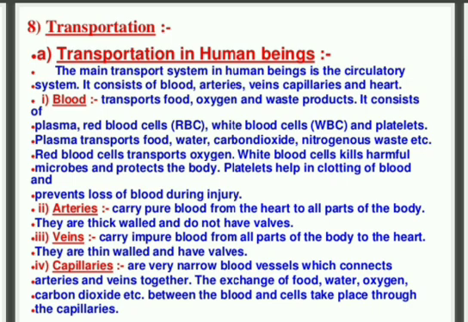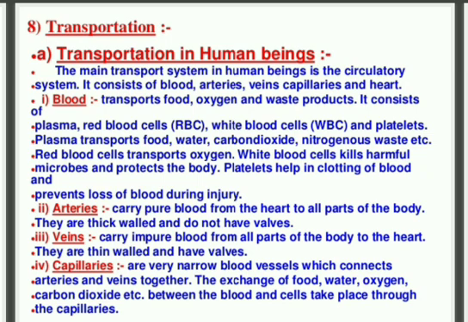Circulatory, as its name indicates, means circulation in the whole body. The system consists of blood, capillaries, veins, and heart.